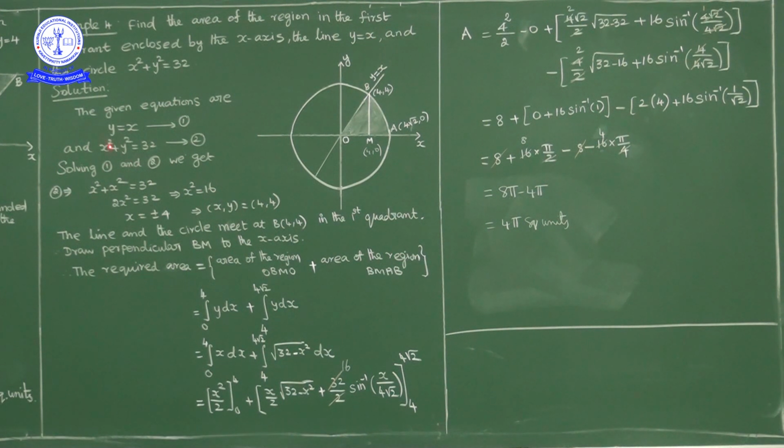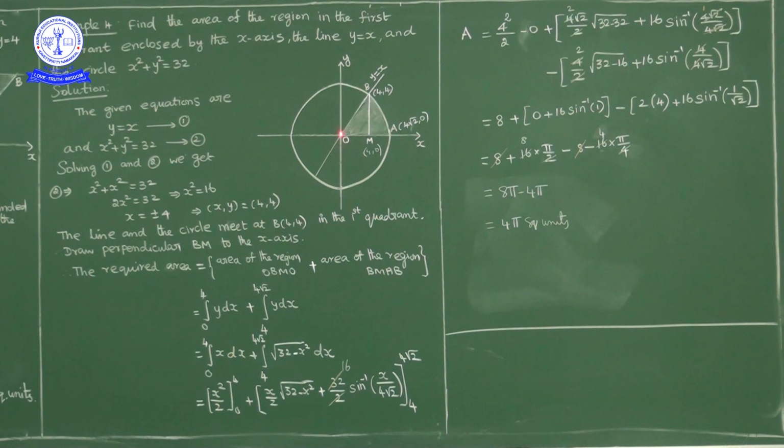In the circle equation, in place of y I will write x. So what we got, x is equal to plus or minus 4. So x is equal to plus or minus 4 means y is also plus or minus 4. So 4 comma 4 and minus 4 comma minus 4. Anyhow in the first quadrant only, that is enough. The first quadrant point of intersection is 4 comma 4. So we have to find the area of the region